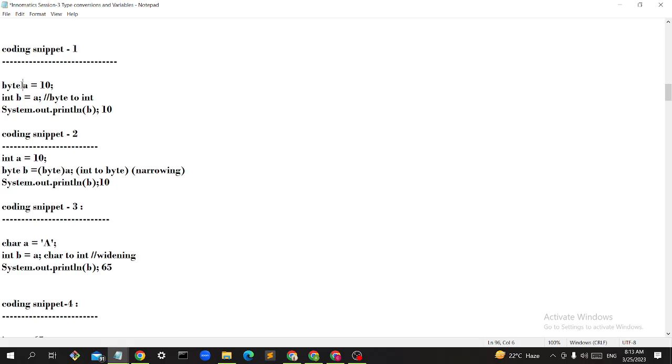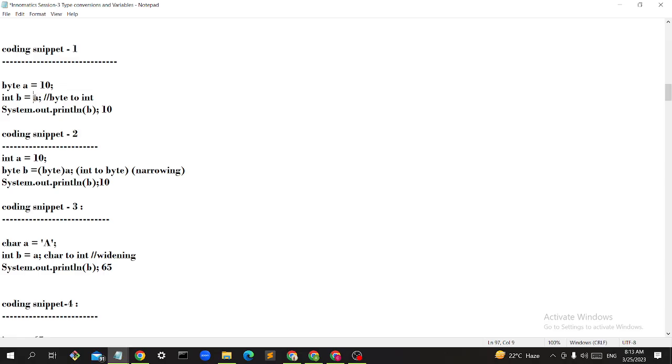So this A is of which type, guys? Byte type. So this B is of which type? Integer type. So what is the conversion here? Byte to int. Always convert from right to left. So it is a byte to int conversion, right?